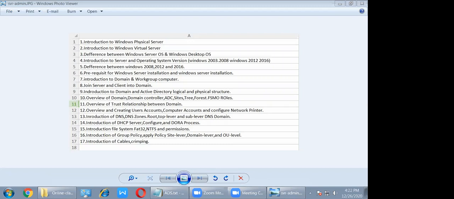What were the three points? System administration, virtualization, and the third one, storage. Yes, storage. Okay, clear?